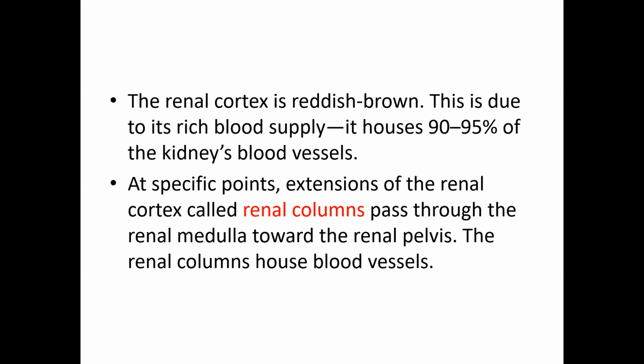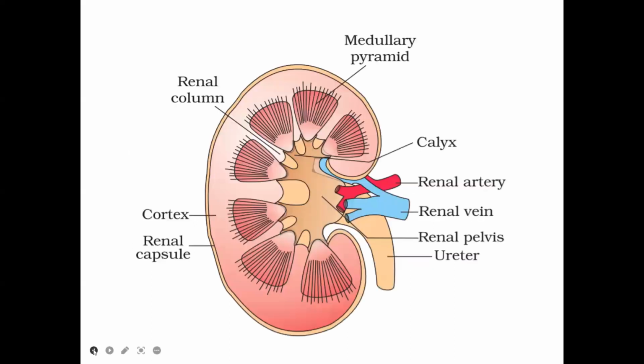At specific points, the extensions of this renal cortex are called renal columns. These renal columns pass through the renal medulla towards the renal pelvis, right? See here, this is the renal columns. That means this is the cortex, and here this is the extension of the cortex, which we call the renal columns.